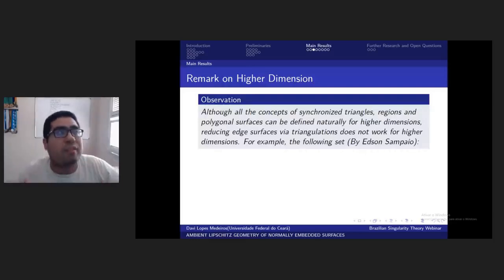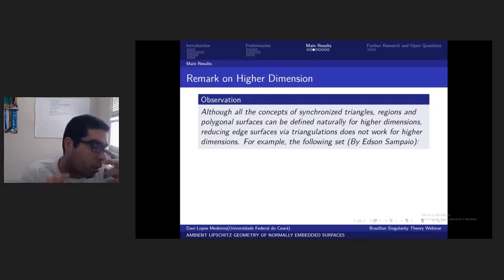But however, we must make some remarks on higher dimensions. Because the concepts of synchronized triangles, regions, polygonal surfaces, kinetable triangles can be defined for higher dimensions. But this first main result is not true, because this triangulation technique works only in R3, okay? But in R4, unfortunately, it fails, okay?